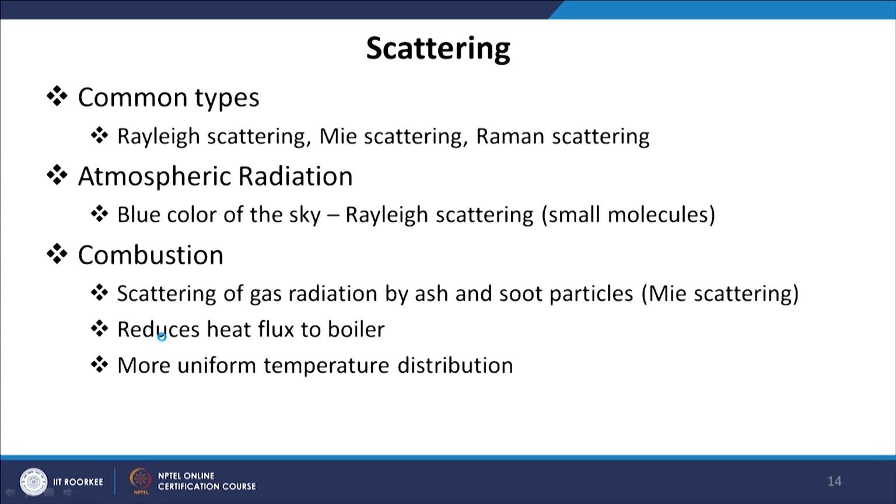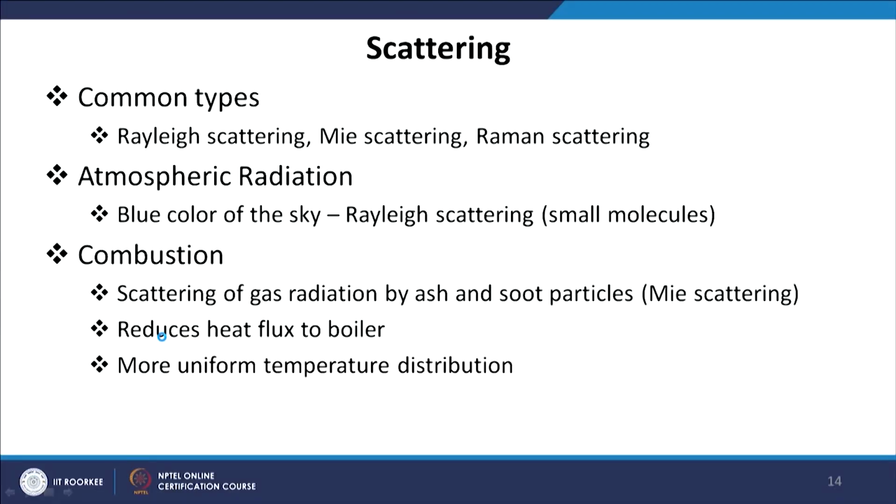A quick note: although we will be dealing with scattering in detail in later chapters, there are many types of scattering that we encounter in normal applications. The three common types are Rayleigh scattering, Mie scattering and Raman scattering. There may be other types of scattering. Now, scattering can be elastic or inelastic. Elastic scattering means that the photon does not lose any energy after scattering. Inelastic scattering means the photons lose energy after scattering.